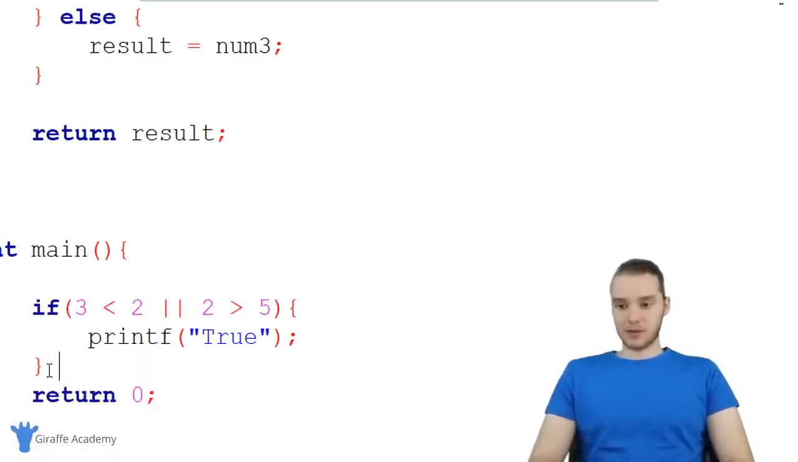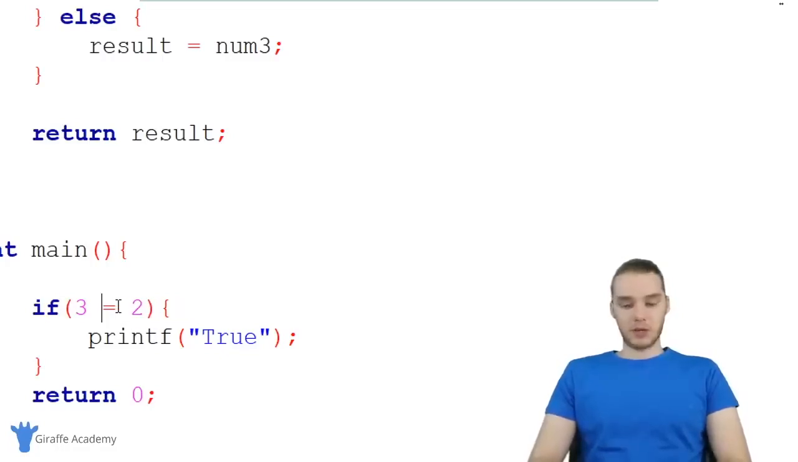And I want to show you guys a couple other things that we can use. Over here, we're using a less than sign. So for example, if 3 is less than 2, I could also use a greater than sign. I could use a less than or equal to sign. I could also use a greater than or equal to sign. And if I wanted to check for equality, I could use a double equals. So the double equals will check to see if 3 is equal to 2.